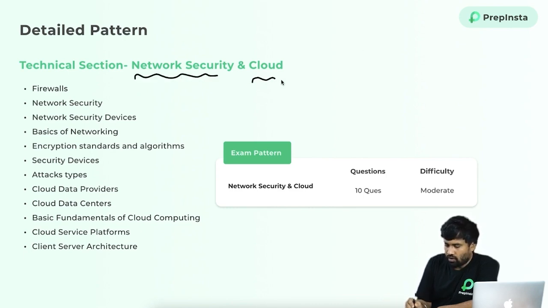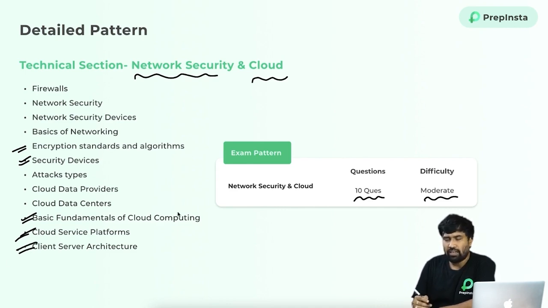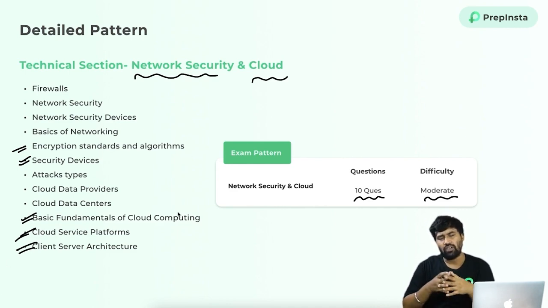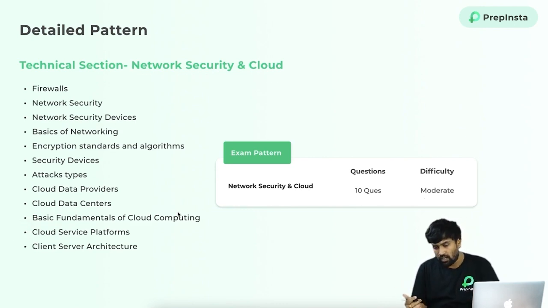network security and cloud based questions. They will give 10 questions and they are of moderate level, and they are asking about firewalls, network security, security devices, encryption related topics, and basic fundamentals of cloud computing, cloud services platforms, and client server architecture. These are all theory based questions on network and security clouds. So these are the sections under round one.